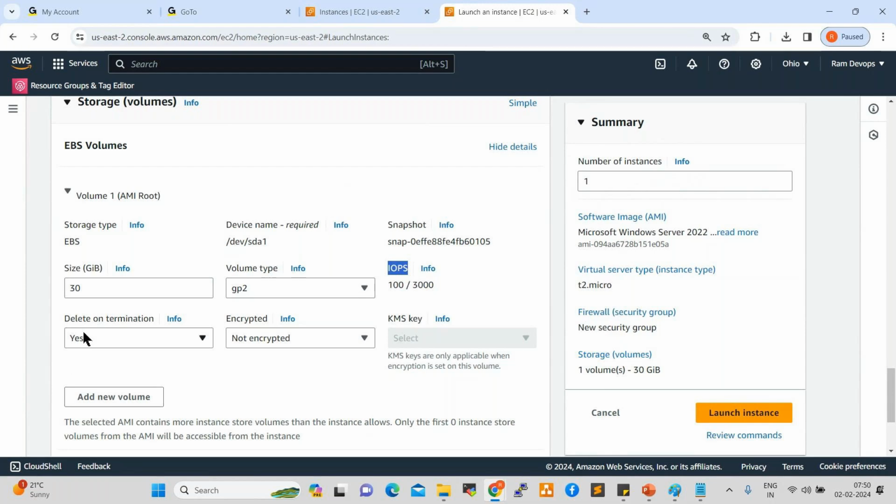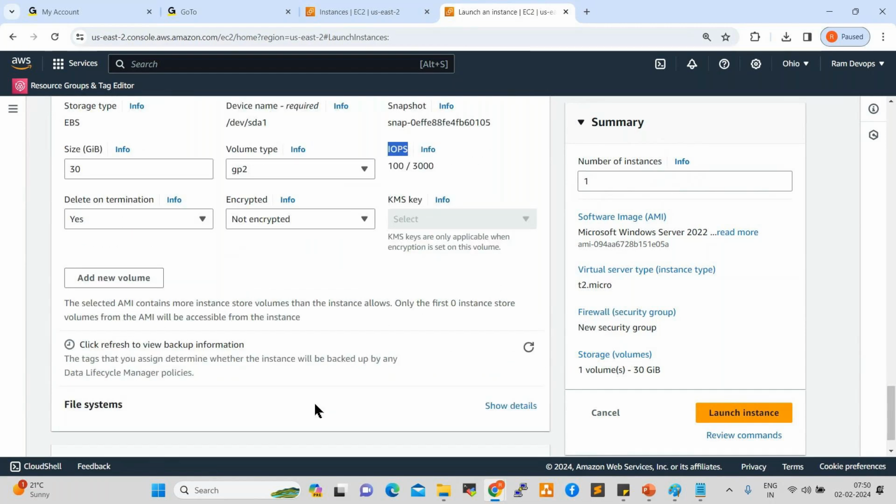Okay. Delete on termination. What is this? If you select yes, what will happen? When you delete your server, along with the server, the storage will also be deleted. If you select no, what will happen? Only the server will be gone when you delete, so the storage will be available. In that storage, data can be saved. Okay, so for now you can select yes only, right?